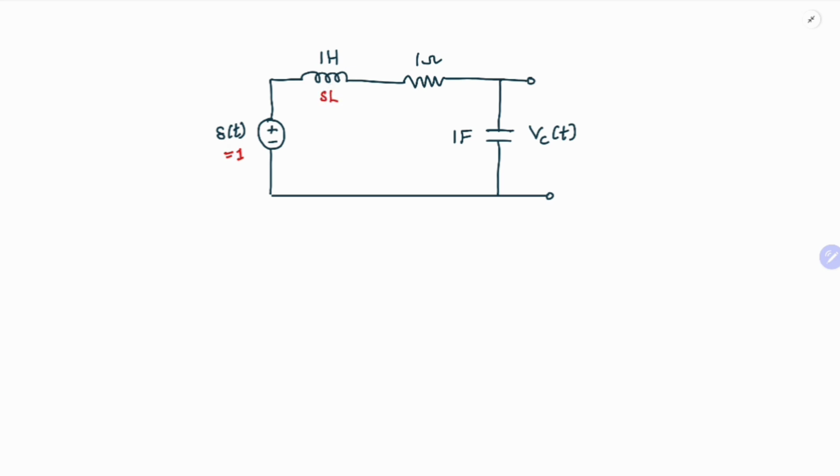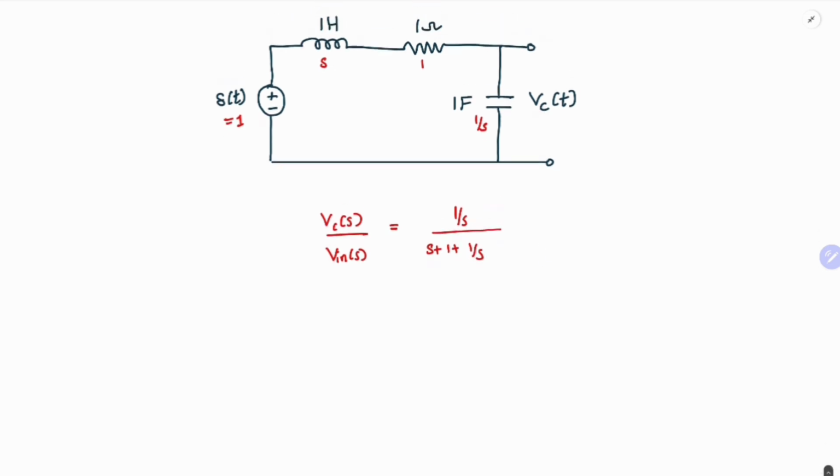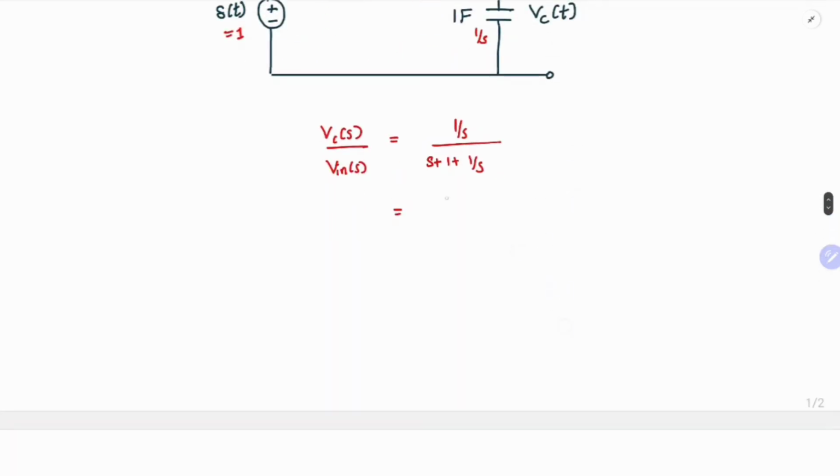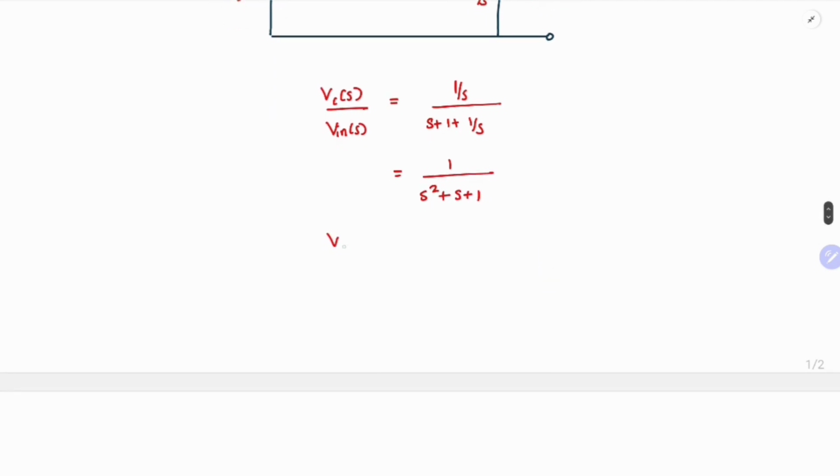And the inductor will be s into L, which is nothing but s itself, the resistor is 1 ohm, and the capacitor will be 1 by s. So what is the transfer function? Vc of s by Vin of s is 1 by s divided by s plus 1 plus 1 by s. If we simplify this, we get 1 by s square plus s plus 1. Vin of s is equal to 1, so your Vc of s is 1 by s square plus s plus 1.